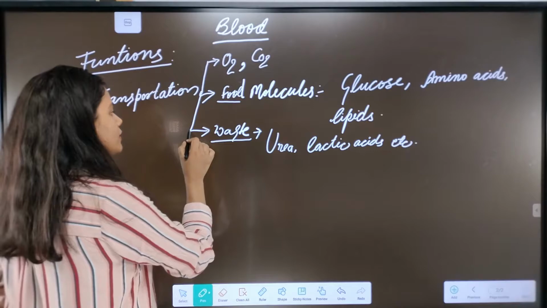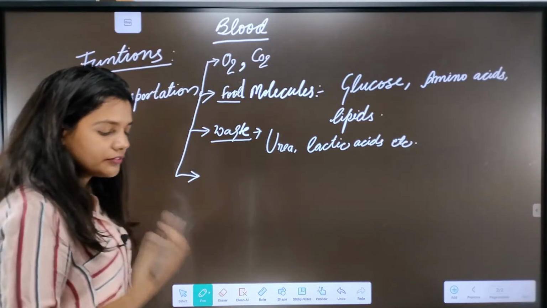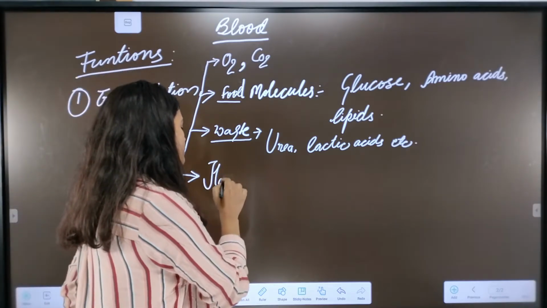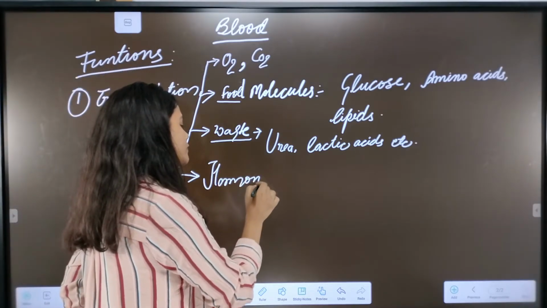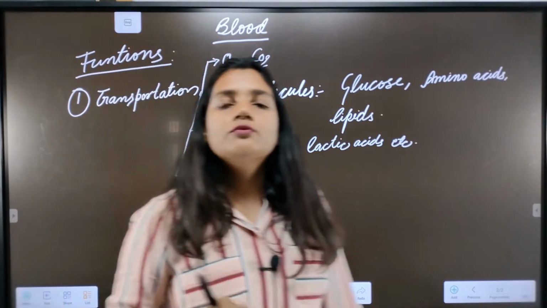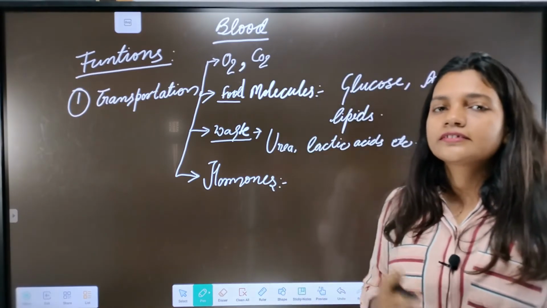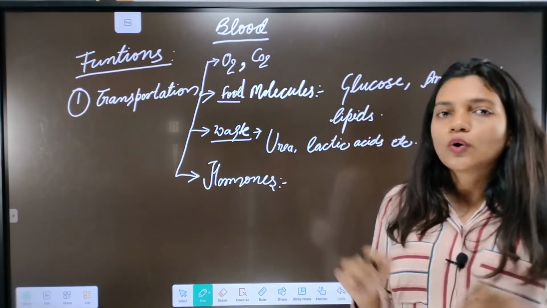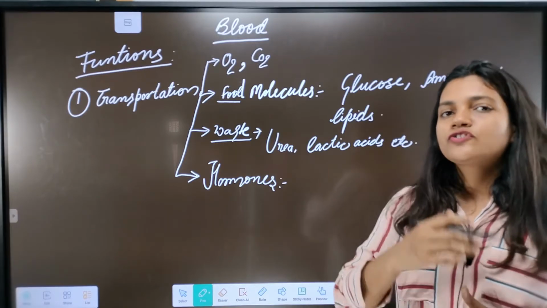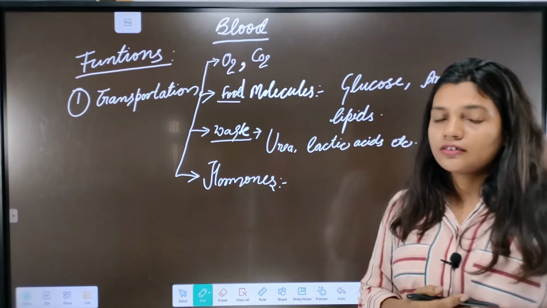Next, in transportation, what blood can transport is the hormones. In our body, two types of glands are found: endocrine glands and exocrine glands. All the exocrine glands possess ducts for distribution or transportation of their secretion.